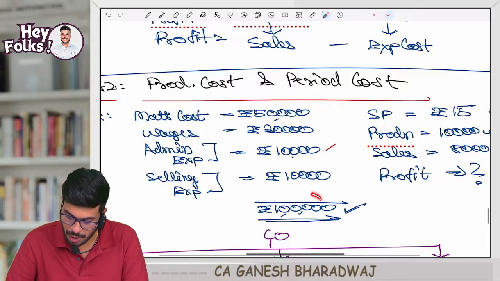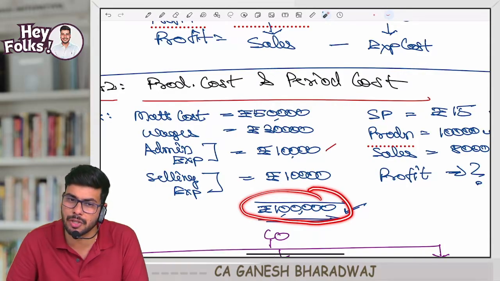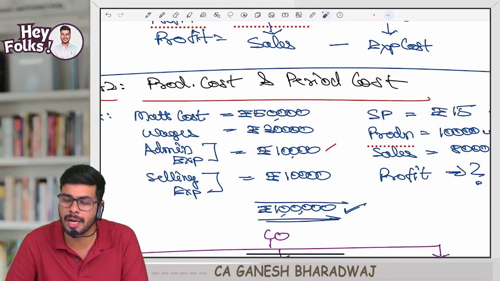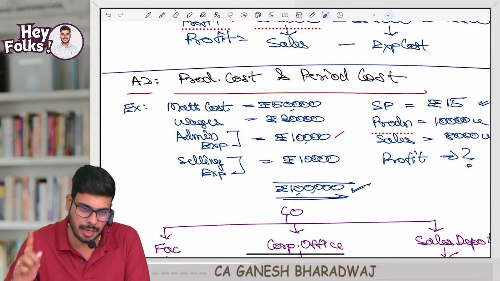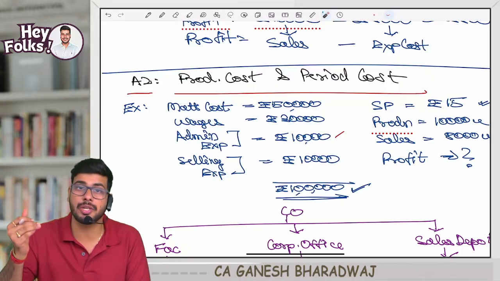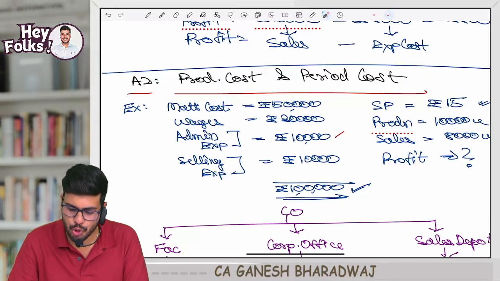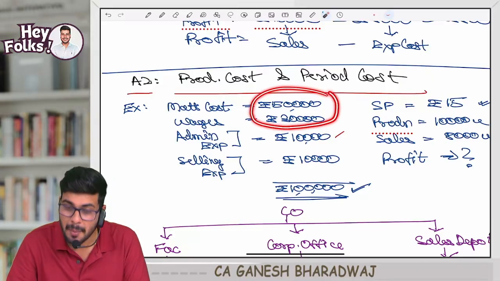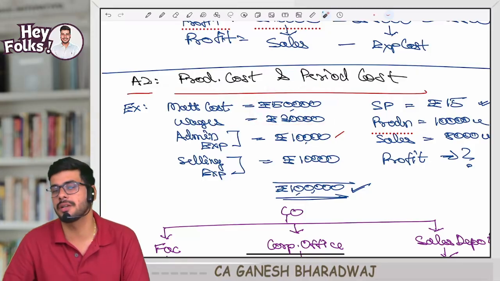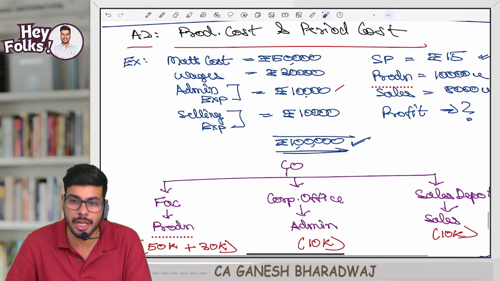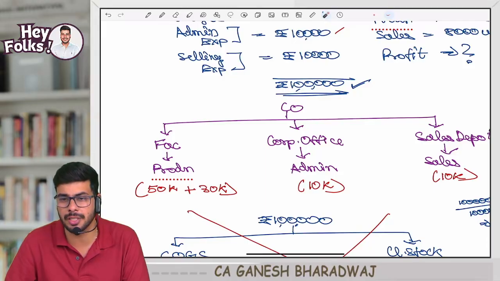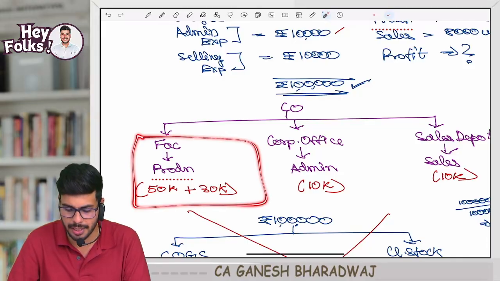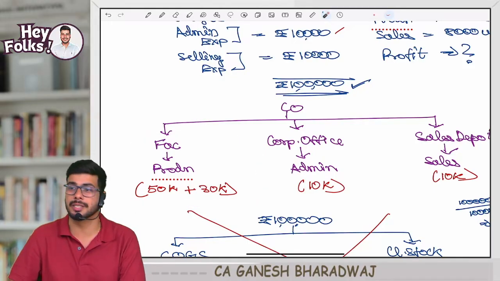Now, what is the total value we considered for stock valuation? 1 lakh. Correct, guys? Are you clear with this? But always remember, for the purpose of stock valuation, you should only consider your manufacturing cost. Clear with this? What do you mean by manufacturing cost? Simple, the cost incurred inside this location, the factory. Clear with this, guys?